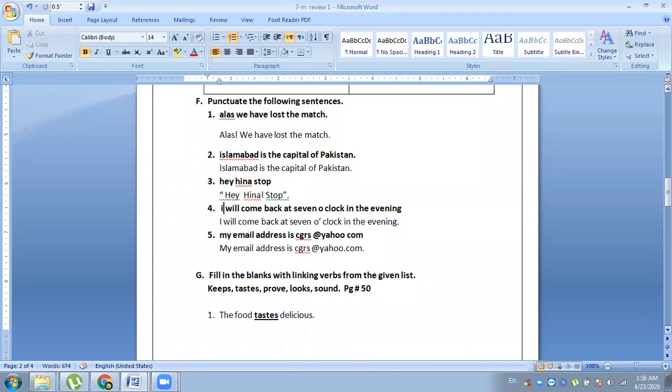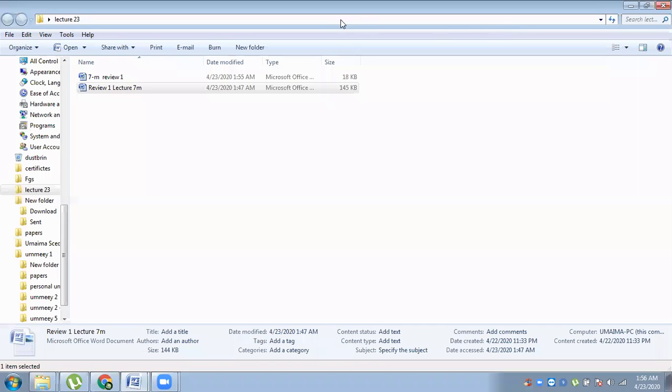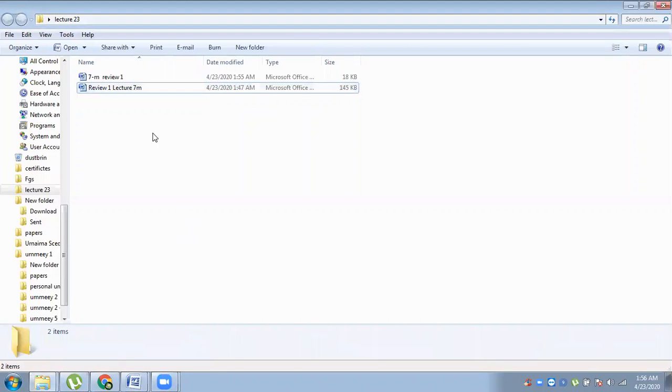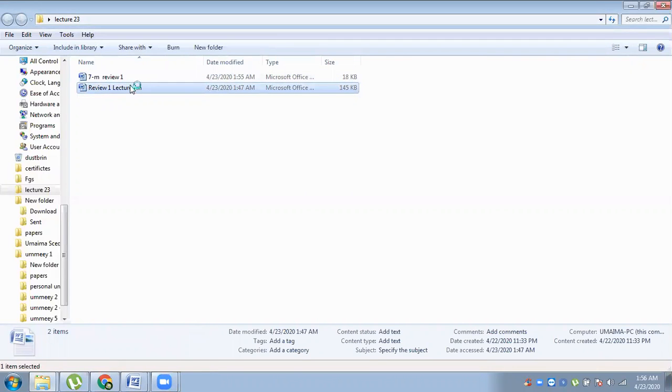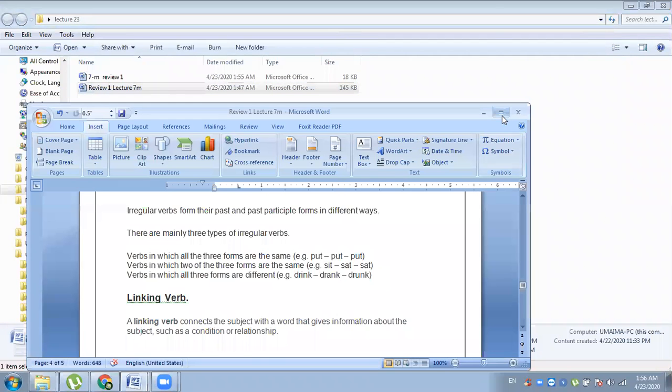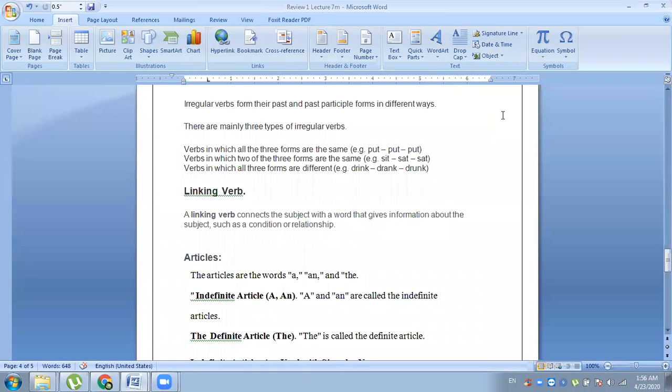Linking verbs. So, what are linking verbs? Here is the definition of linking verbs for you. You can understand very well if you can also see the written definition in front of you. A linking verb connects the subject with a word that gives information about the subject, such as a condition or relationship. In fact, a linking verb connects the subject with the object.